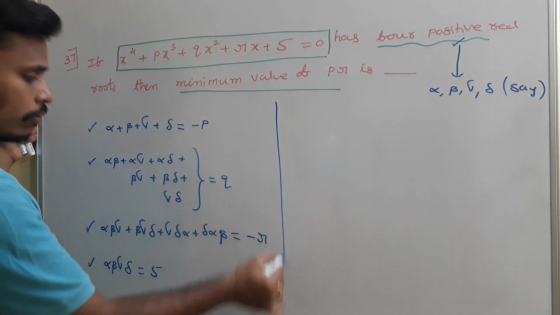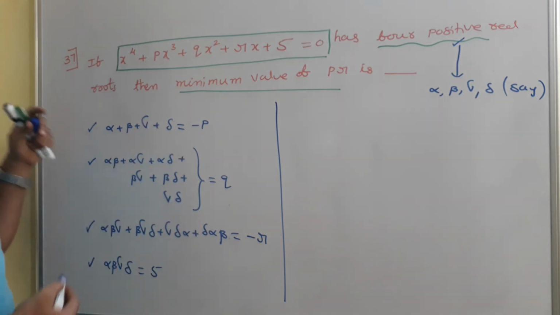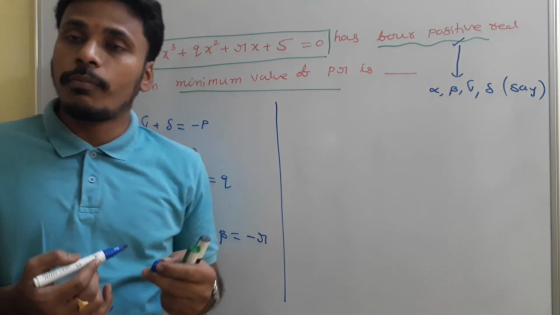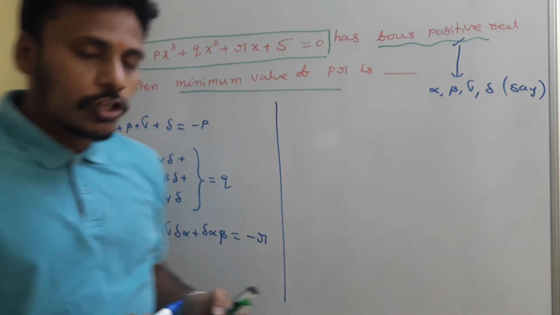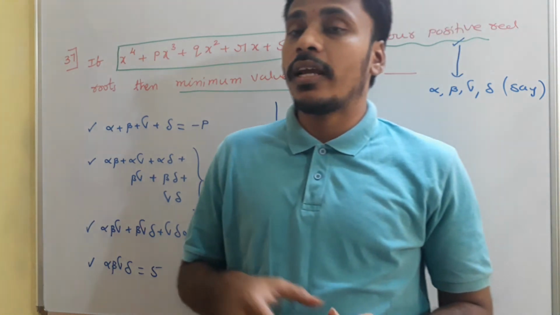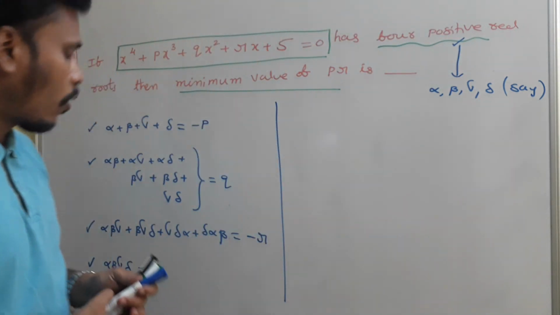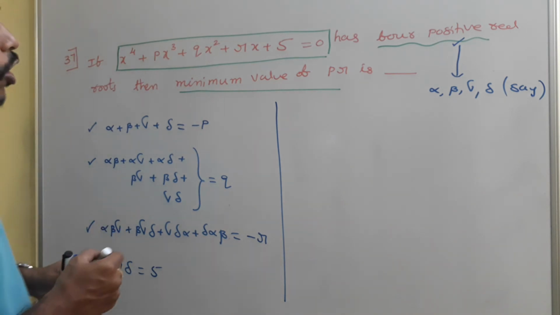So just have a look. Already we learned the way of writing this. Because this equation has 4 roots alpha, beta, gamma, delta, I just listed the sum of the roots, the product of the roots, the sum of the products taken 2, the sum of the products taken 3, and everything. Now, what is our target?